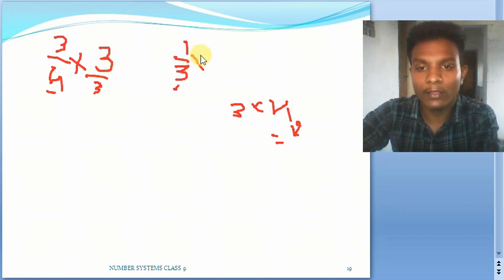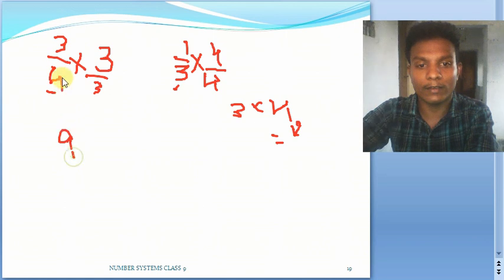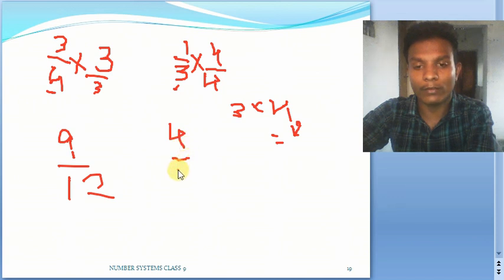Here the multiplication should be carried out with 4. So 3 into 3 is 9, by 12, 9 by 12, and this is 4 by 12. Now see, this is 4 by 12 and this is 9 by 12. In between, you'll have 5 by 12, 6 by 12, 7 by 12 and 8 by 12.